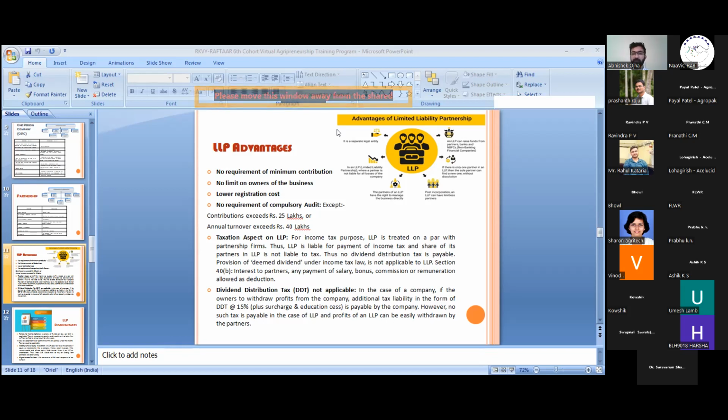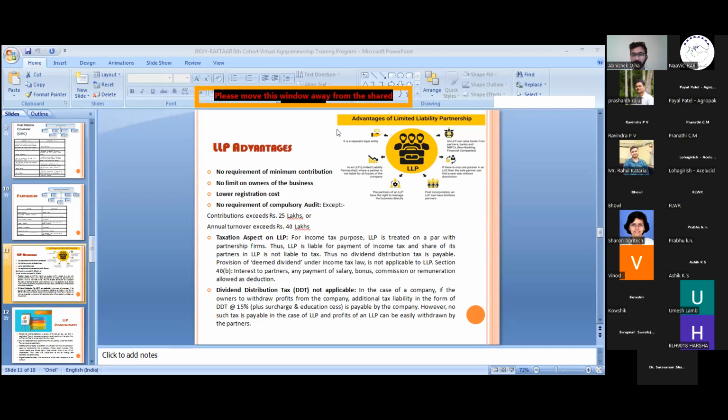Like if I am having a share in the LLP, I am not liable for paying tax on my share of the LLP. The tax on that share is paid by the LLP only. I don't have to pay separate tax for my share.